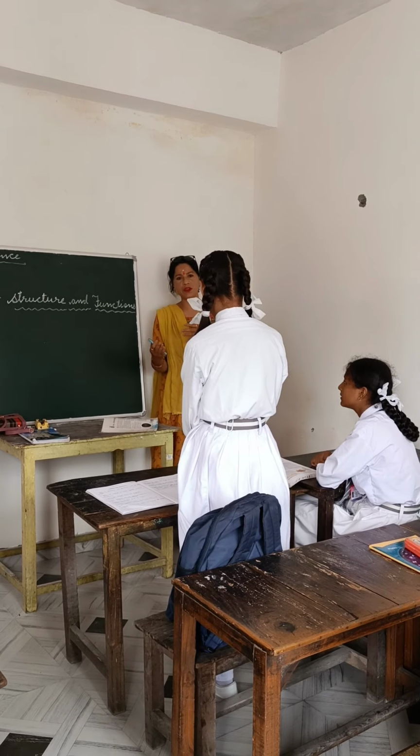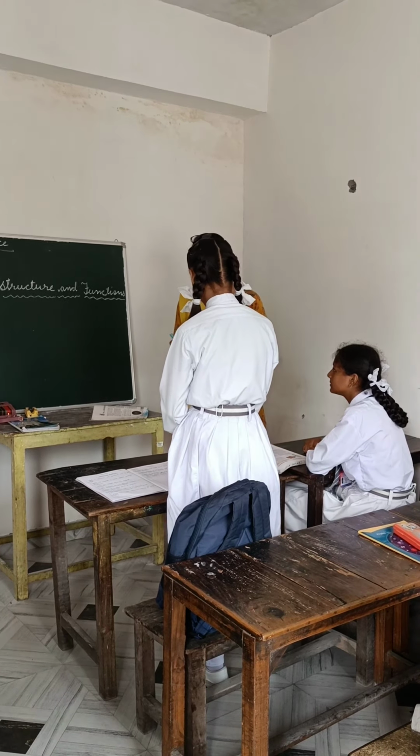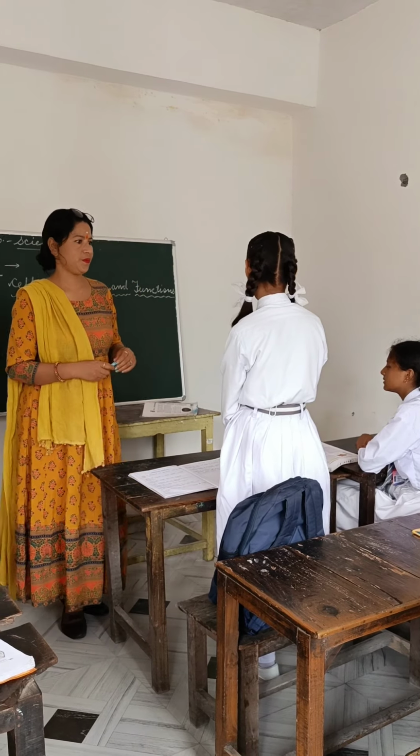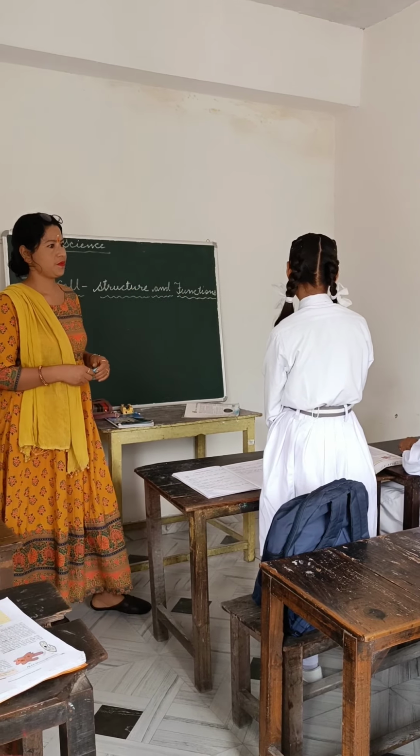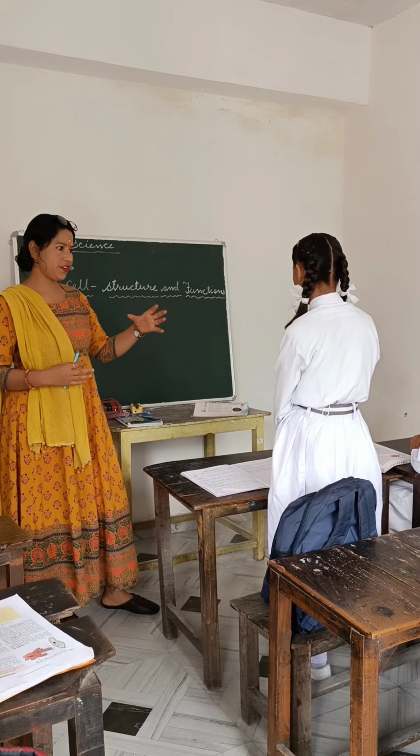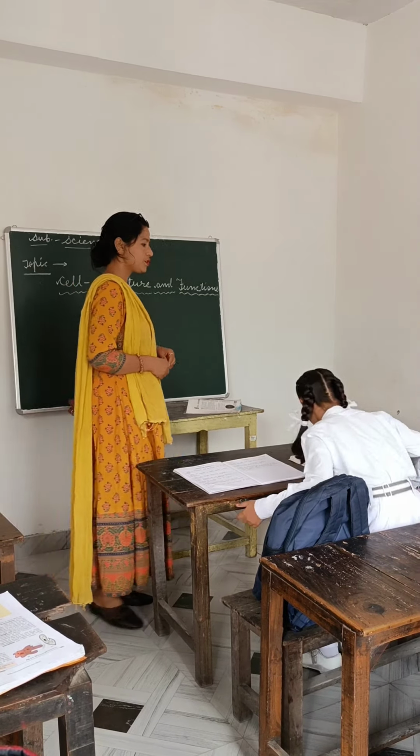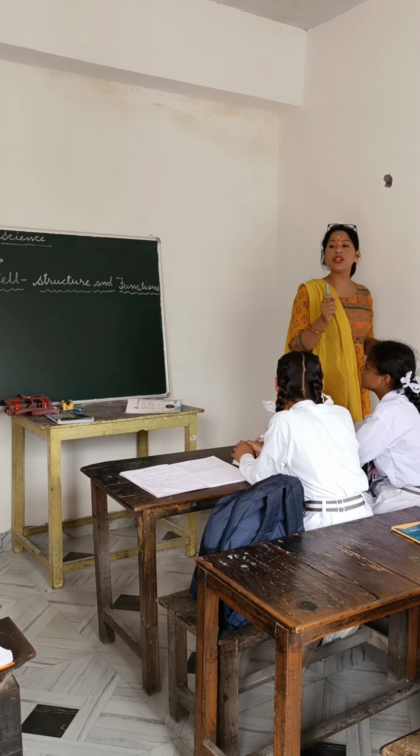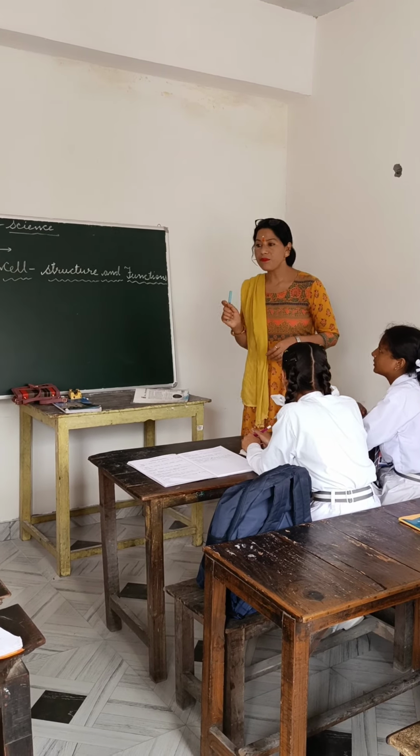Simple definition. What do you mean by cell? Very small definition you can say, in short. That is a long definition. Sit down. So what is cell? Cell is the smallest unit of living being.